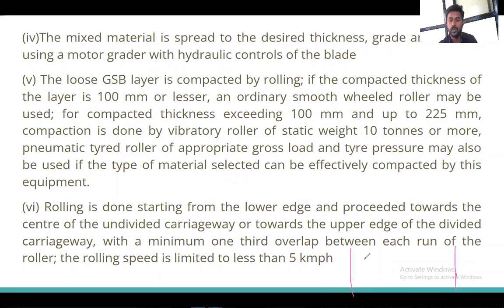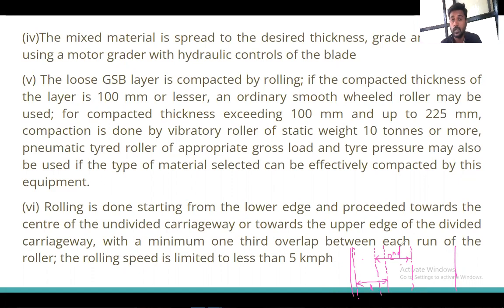Suppose in the first turn, in the first journey, I have rolled from this up to this. This much strip I can say is the first turn. Now I will come for the second turn. Now I have to roll from here to here. So this much should be the second turn of rolling.